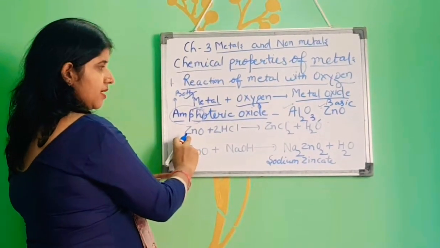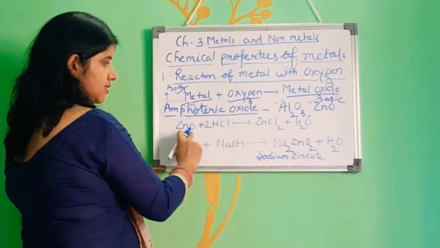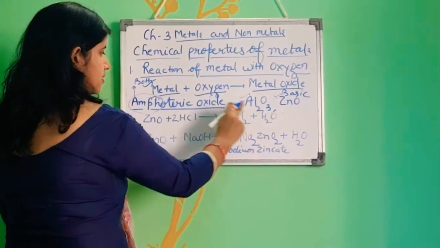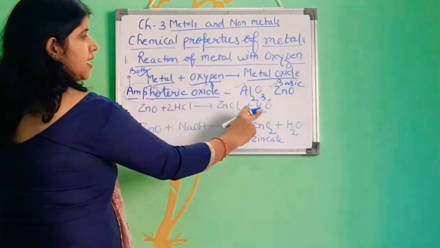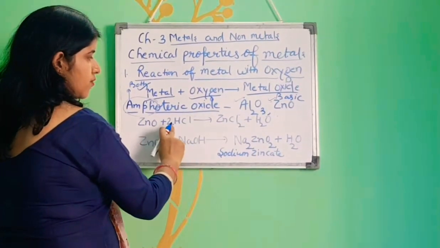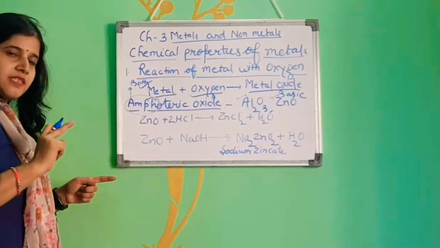Zinc number of atoms is 1 here, here is also 1. Oxygen here is 1, here is also 1. 2 hydrogen atoms here, here is also 2. Chlorine number of atoms is 2 here, 2 is here. It is balanced.